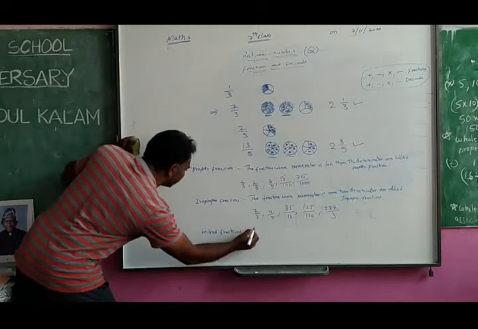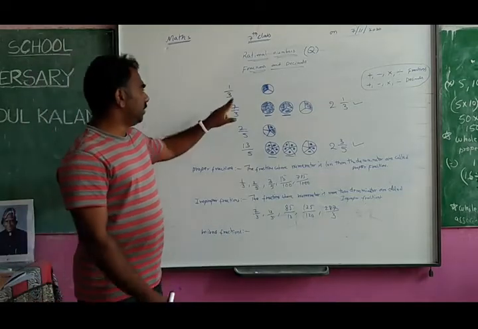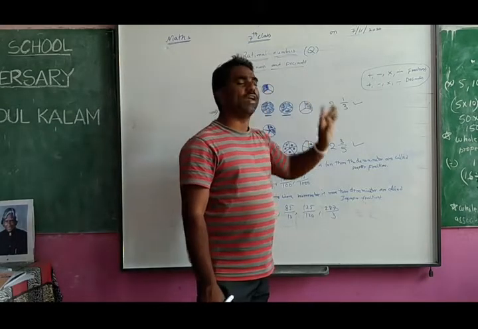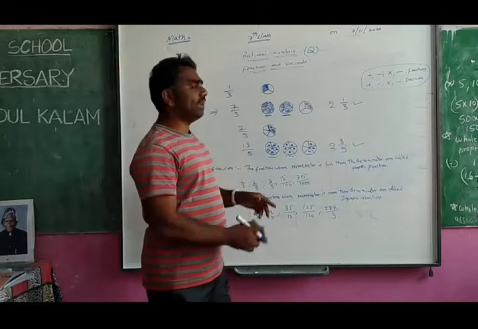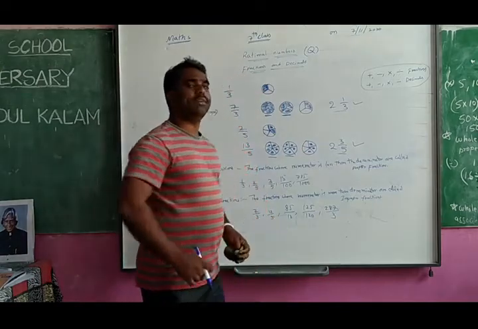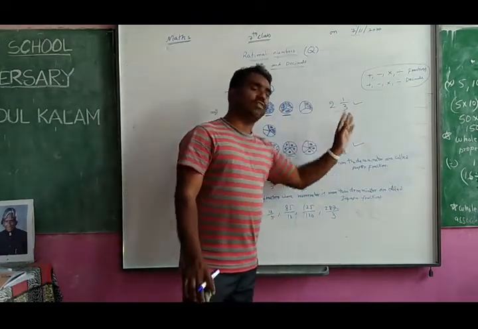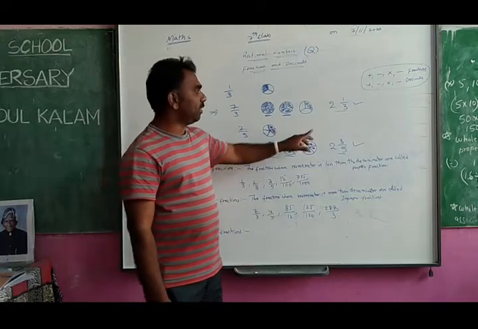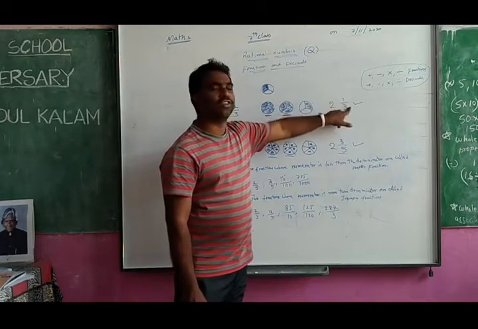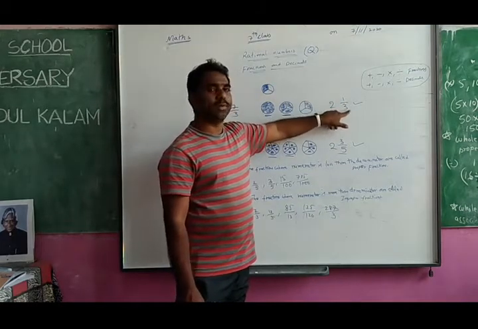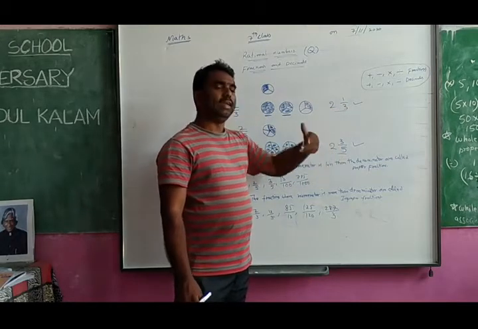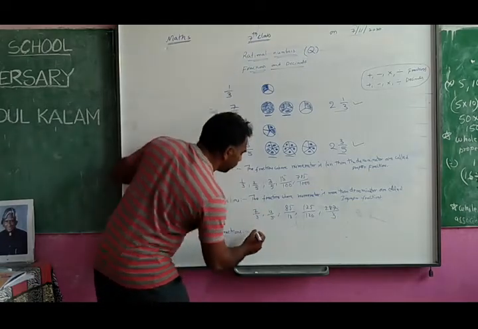And one more type is there, that is mixed fractions. Mixed fractions means nothing but the improper fractions written in another form. That form is called a mixed fraction. So you see here, 7 by 3 I have written as 2 1 by 3, and 13 by 5 I have written as 2 3 by 5. This is called a mixed fraction. A mixed fraction has one integer and one proper fraction. See, this is proper only, numerator small, denominator big. Integer and proper fraction together.